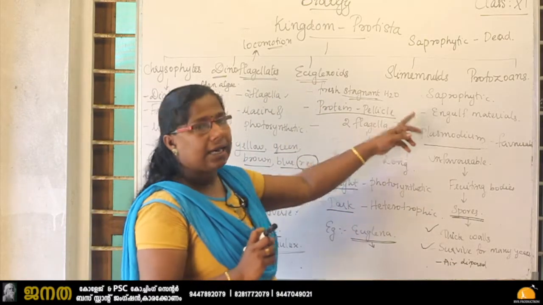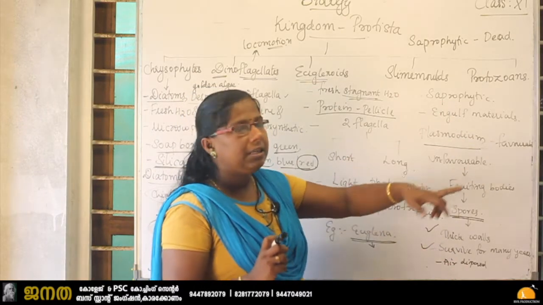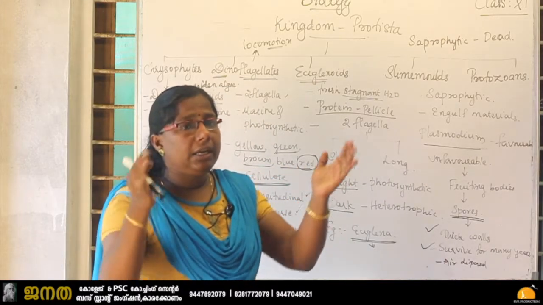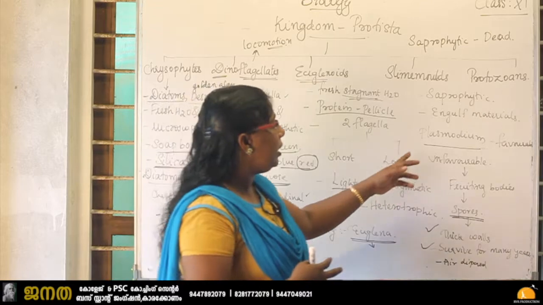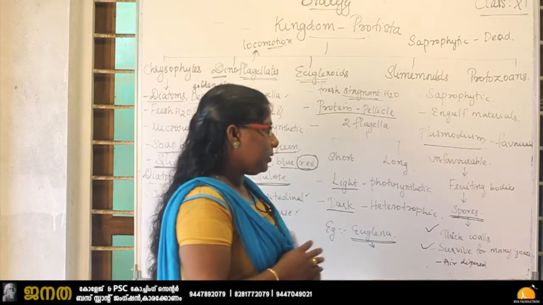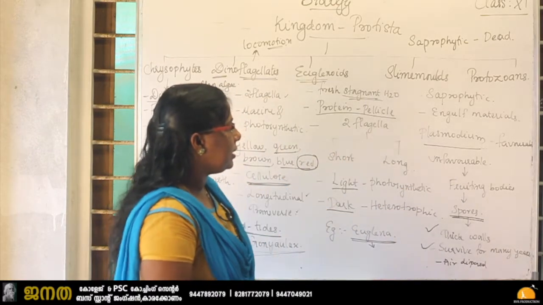Okay, so these are the characteristics of the slime molds. First one, saprophytic, engulf material. Engulfing means swallowing. So it will move and engulf the material, and during favorable condition forms the aggregation called plasmodium, and unfavorable condition produces spores. So these are the characteristics of slime mold.